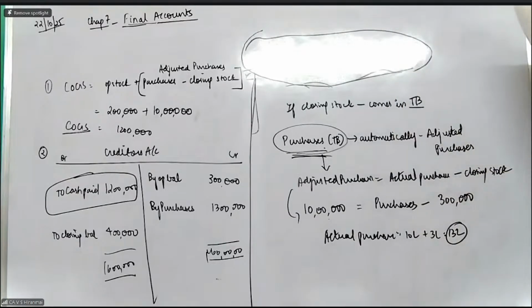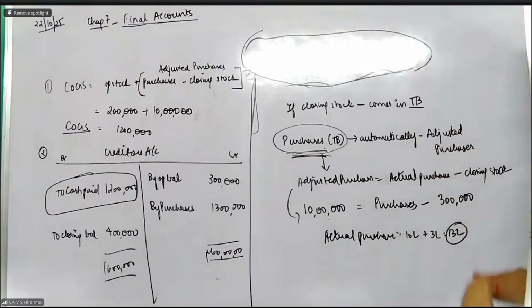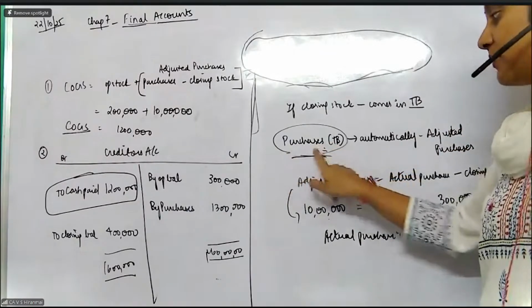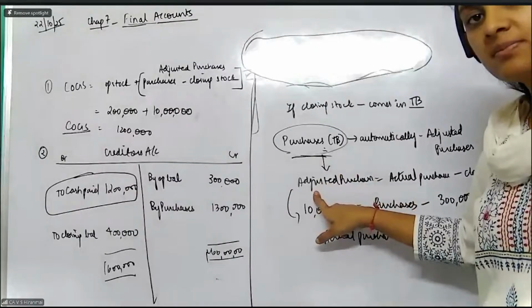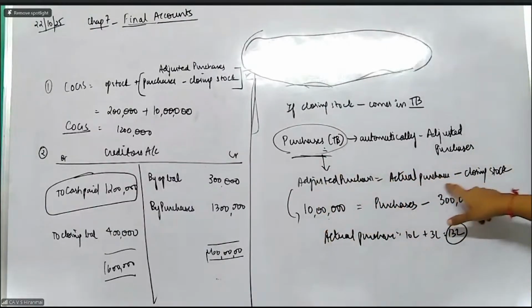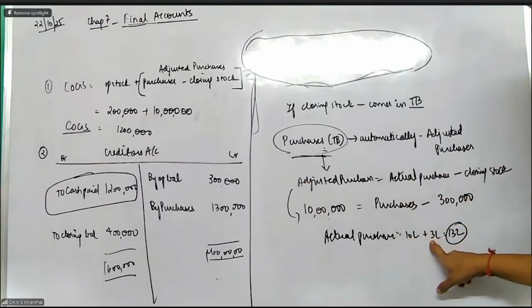So this is the concept with regard to if my closing stock is coming inside my trial balance, what do I do? If my closing stock is coming inside the trial balance, then purchases will automatically become adjusted purchases. Adjusted purchases का क्या formula है? It is actual purchases minus closing stock.